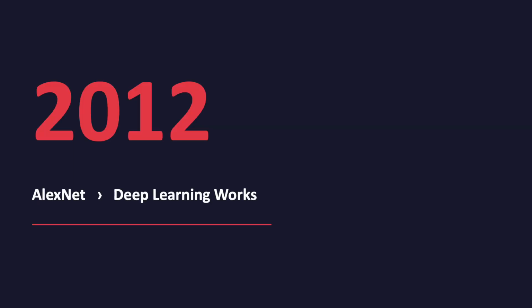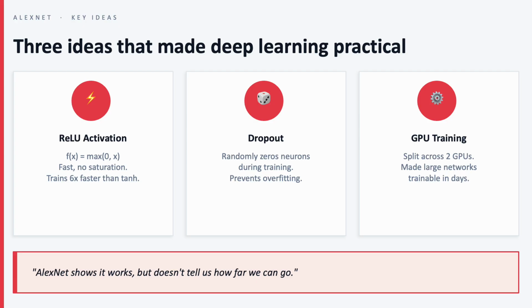AlexNet was the breakthrough moment in 2012. It showed that a deep CNN trained on a large dataset could beat older computer vision methods very clearly. So this was really the point where deep learning became practical for image tasks.